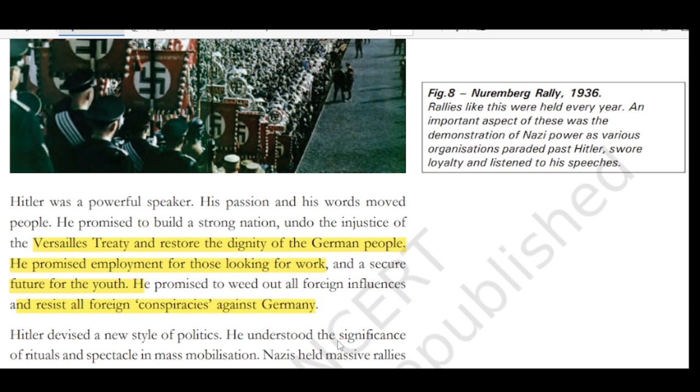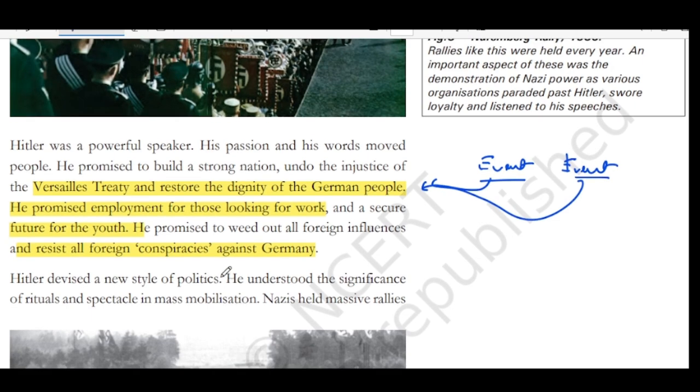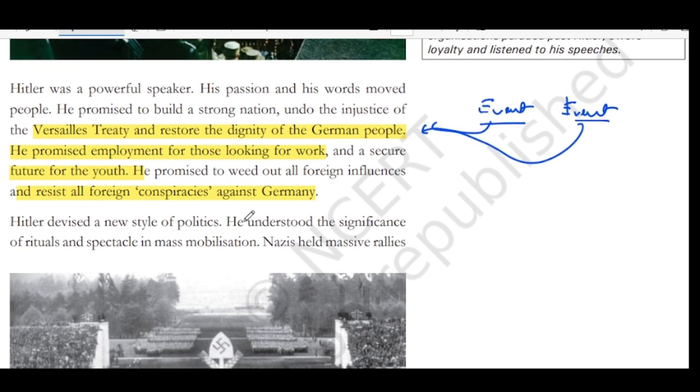So that we saw in event one. In event one, the German citizens wanted to restore their dignity. And in event three, we saw that the German youth were looking for employment. The same thing: who is promising? Hitler is promising. He promised to weed out all the foreign influences and resist all the foreign conspiracies against Germany.